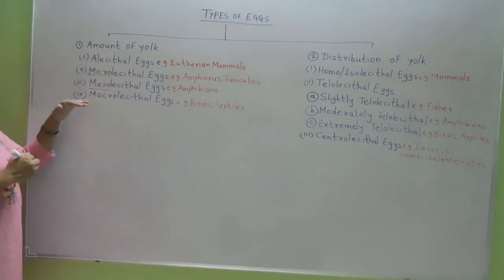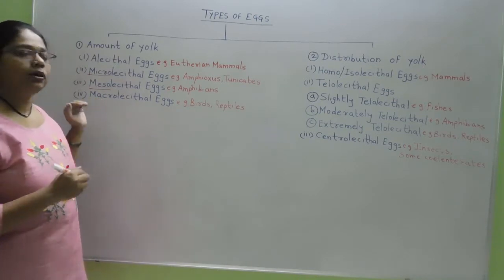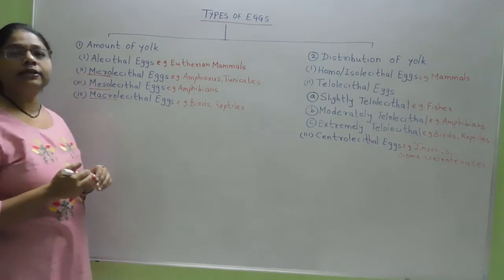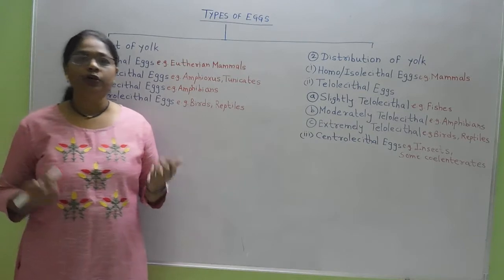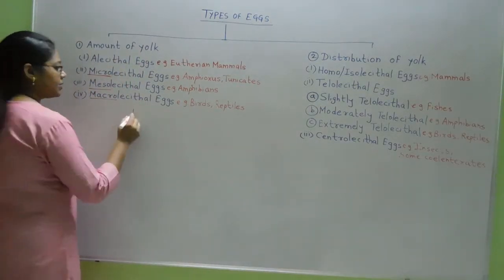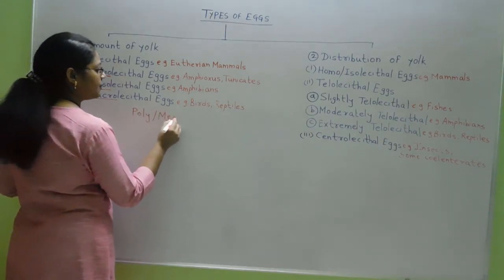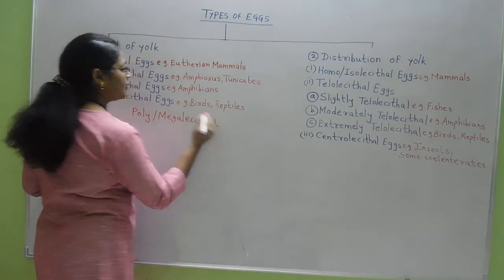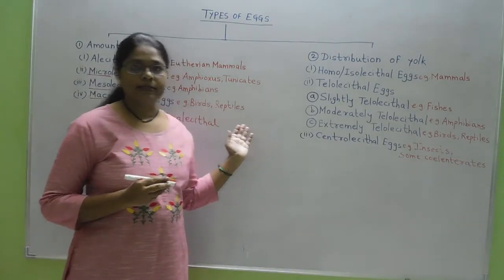Then the next one is Macrolecithal eggs. Here macro is opposite to that of the micro. That is, Macrolecithal eggs contain a high amount of the yolk, and therefore Macrolecithal eggs are also called Polylecithal or Megalecithal eggs. Such kinds of eggs are present in the birds and reptiles.